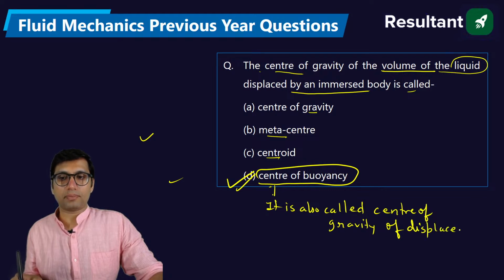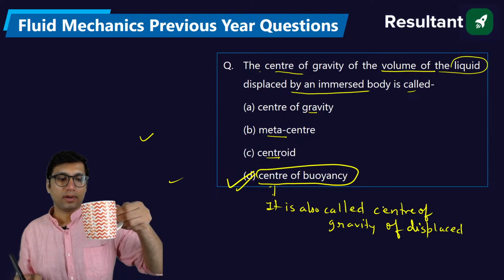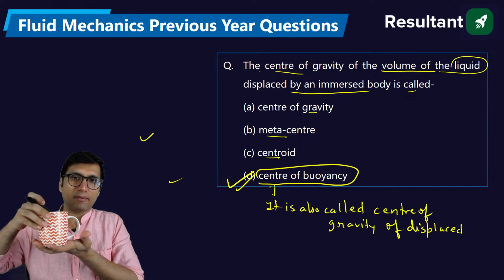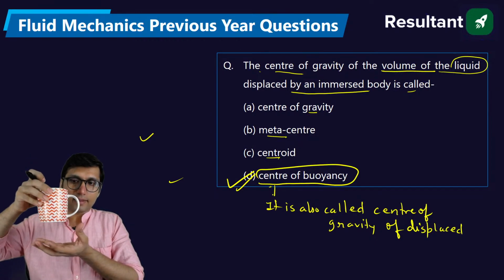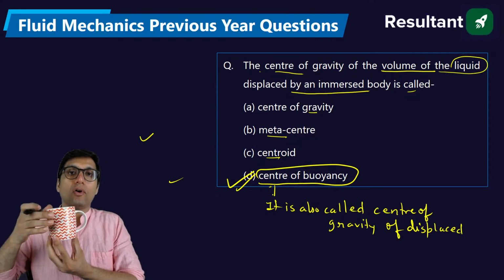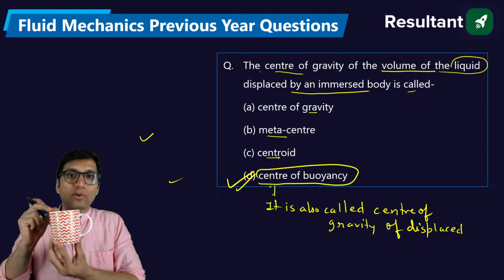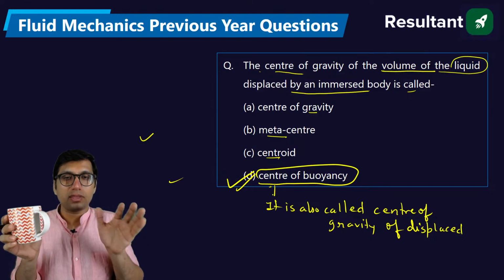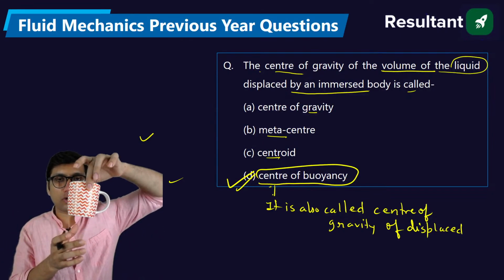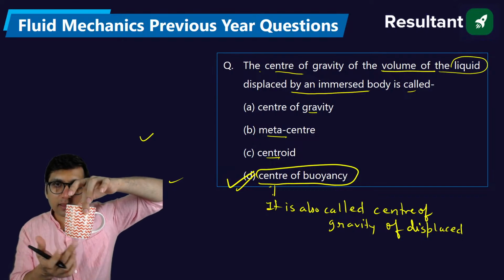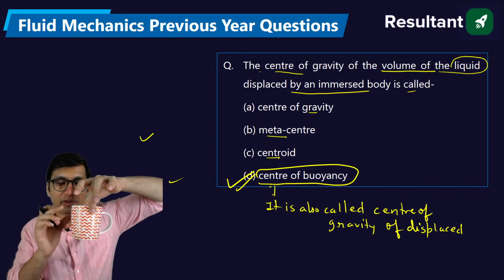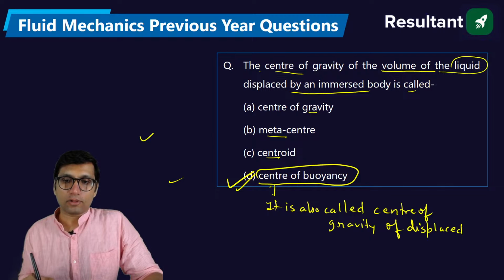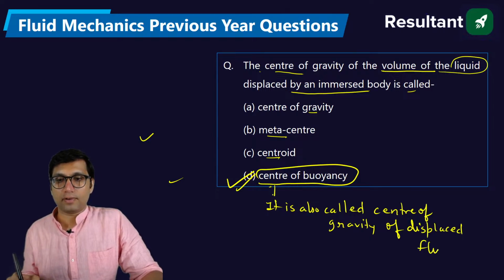If I put this cup in a container which is containing water or any fluid, then this cup will try to displace that fluid in which I am trying to place this cup. If I have a bucket containing water and I put this cup in it, this cup will occupy some space, and while occupying this space, it will displace some water. So that is the meaning of displaced fluid. It is also called the center of gravity of displaced fluid, the center of buoyancy.